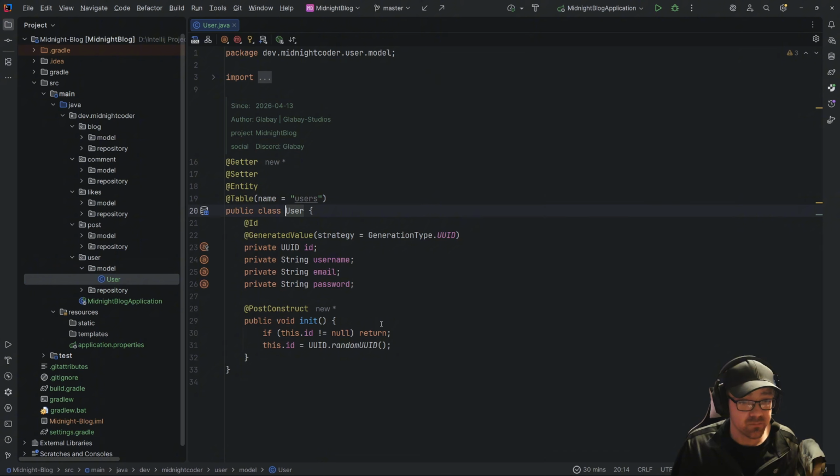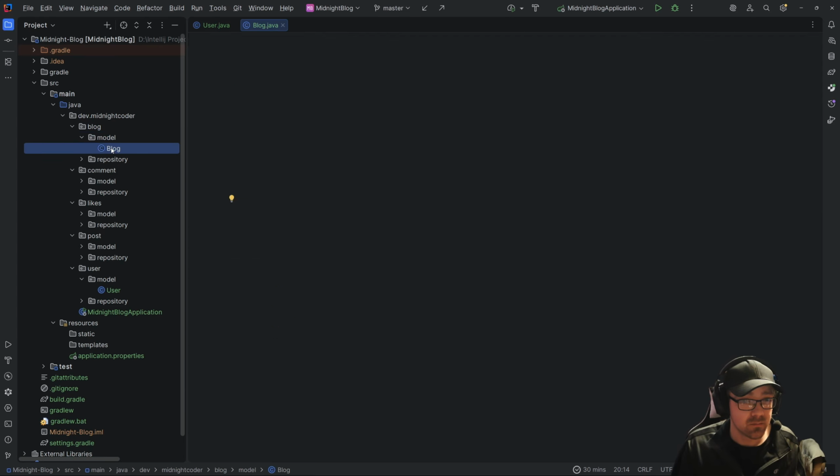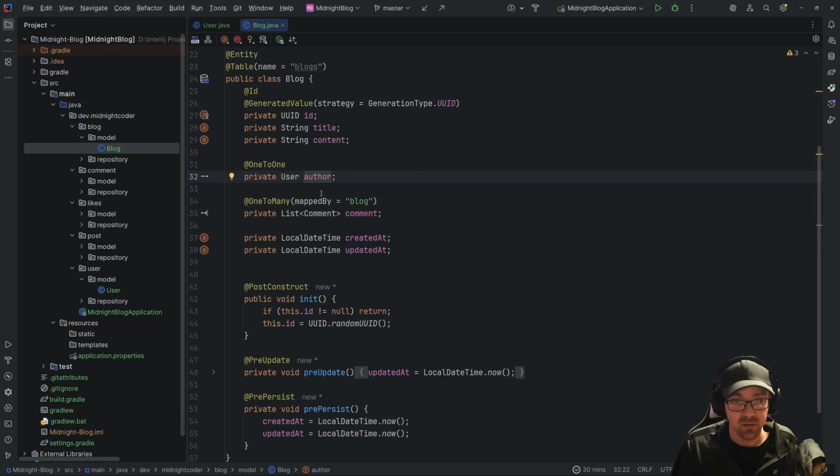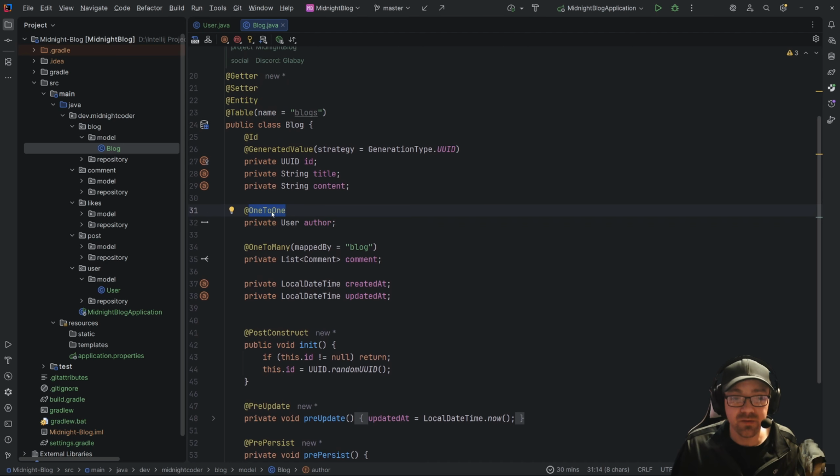So the user is a single entity. The blog has a user, or sorry, has an author, which is a user, and it also has some comments. So this has a one-to-one mapping. This one has a one-to-many mapping. Think of this here as the left-hand side and the variable as the right-hand side.